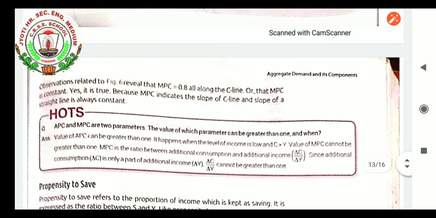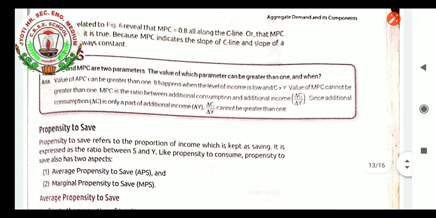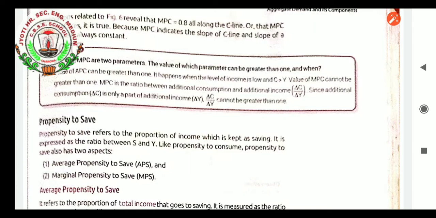Now the next topic. Student, APC and MPC are two parameters. The value of which parameter can be greater than 1, and when? The value of APC can be greater than 1 in a situation when the level of income is low and C is greater than Y. The value of MPC cannot be greater than 1. MPC is the ratio between additional consumption and additional income. So for MPC we have to find how much the income and consumption have increased, and the ratio of that will be MPC. Since additional consumption, change in C, is only a part of additional income, change in Y, change in C upon change in Y cannot be greater than 1.